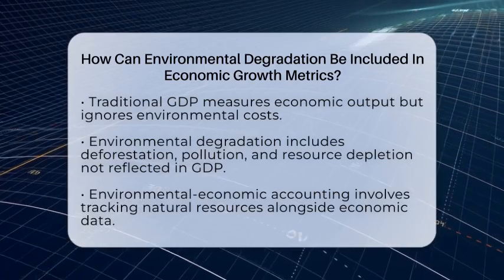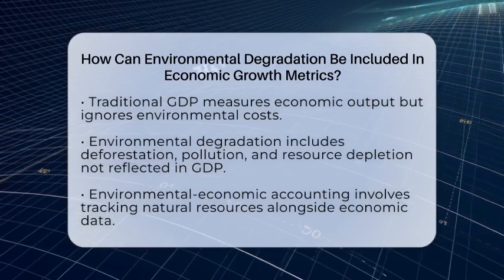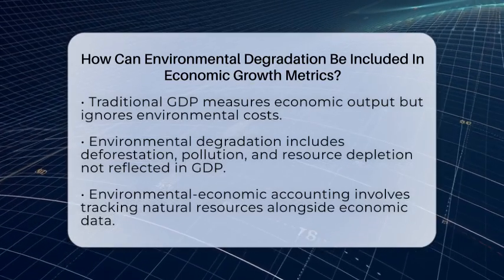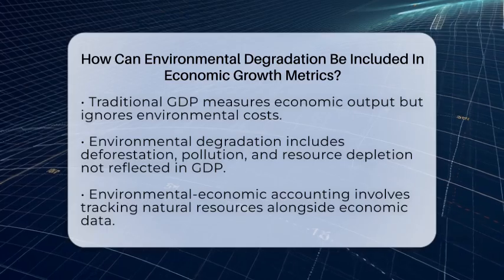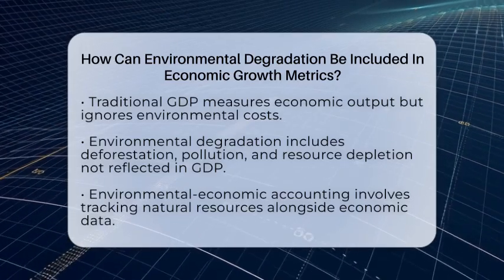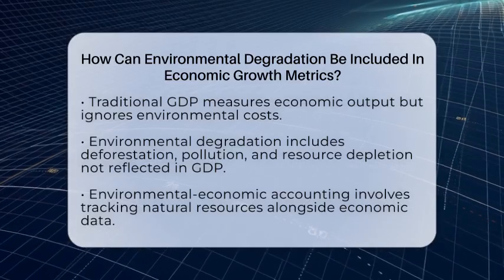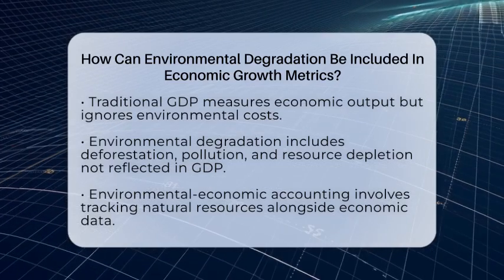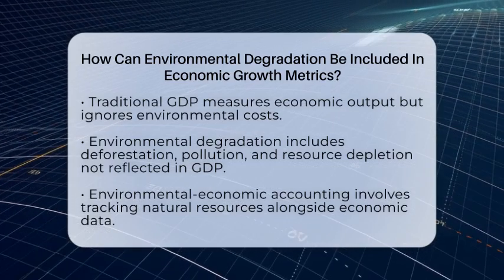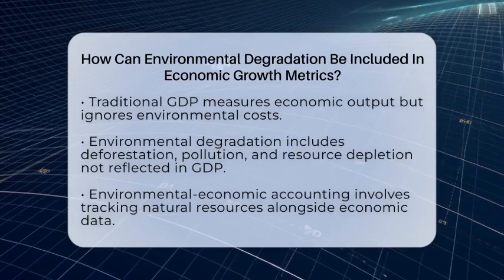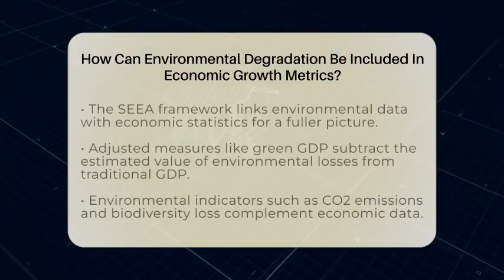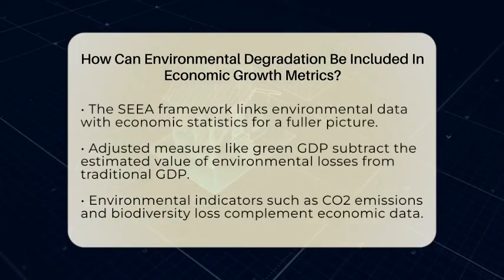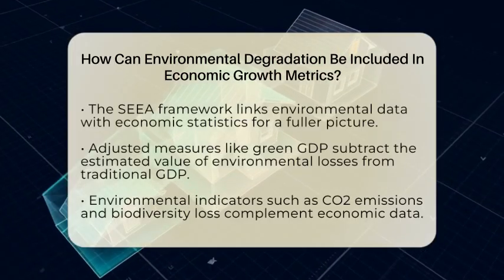One way is to change how we count economic activity by adding environmental data to the usual economic numbers. This is called environmental economic accounting. Think of it like keeping two sets of books, one for money and one for natural resources. The system of environmental economic accounting, or SEEA, is a framework that links environmental data with economic statistics. It tracks natural resources like forests, water, and minerals, and shows how they are being used or depleted. This helps us see a more complete picture of how well the economy is doing, including the costs of environmental